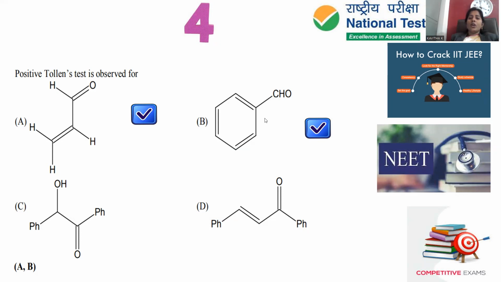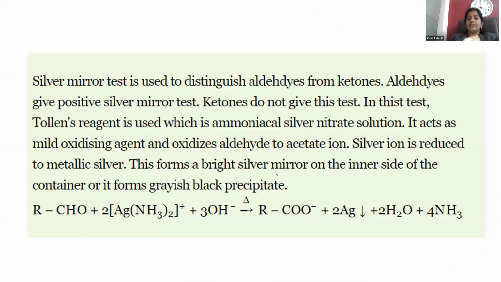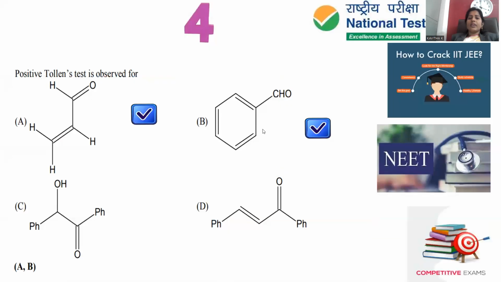Aldehyde is there in option 1, aldehyde is there in option 2 as well. And ketones you can discard. C and D can be discarded, being ketones that are higher molecules, complicated in nature. Being a very mild oxidizing agent, Tollens reagent won't react with them. Only when strong oxidizing agents are present would you go with the reaction with C and D as well. But now we have Tollens reagent, mild oxidizing. Aldehydes specifically react. A and B can be positive towards Tollens reagent. Silver mirror will be formed. This is the way. Question 4, options A and B are the correct answers.